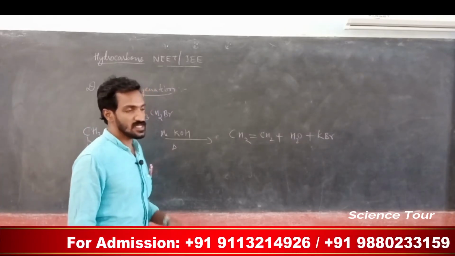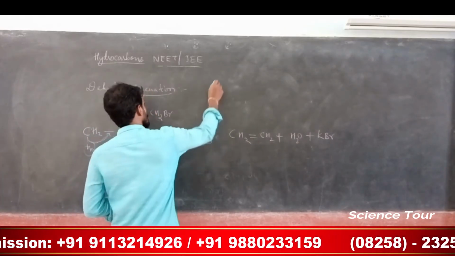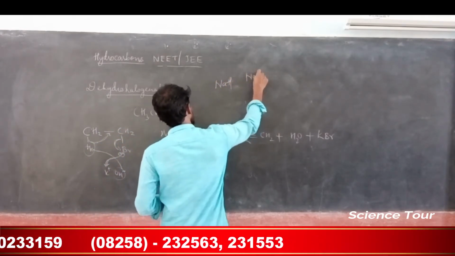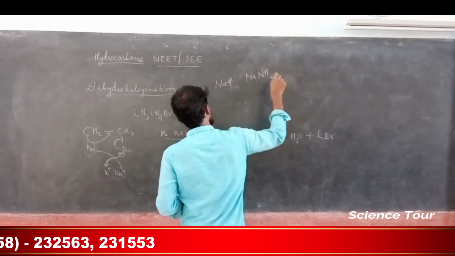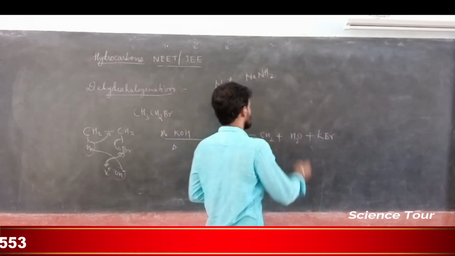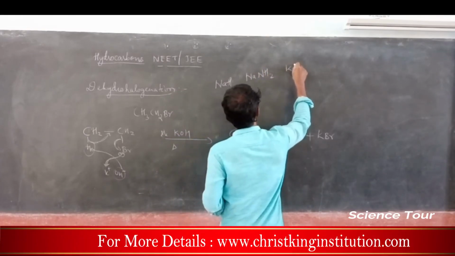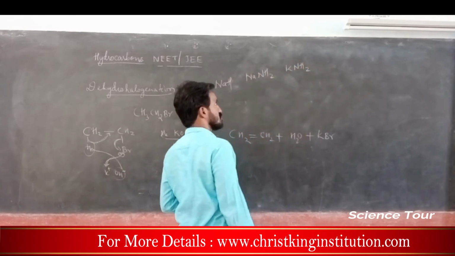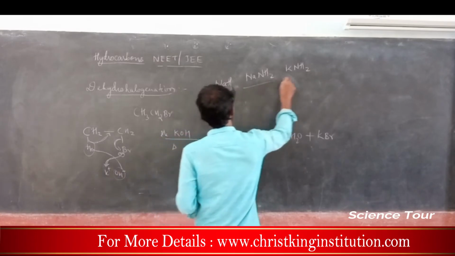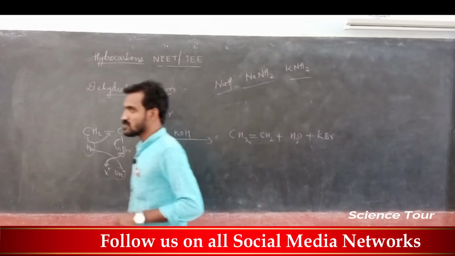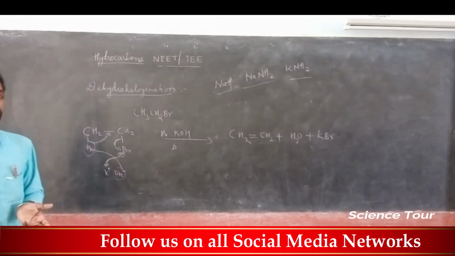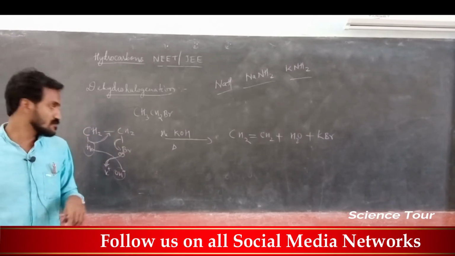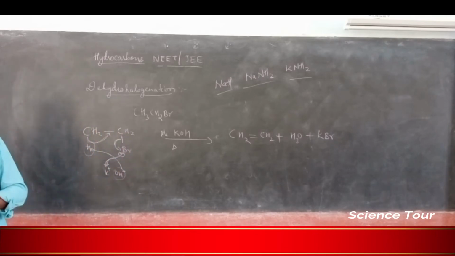This reaction is also possible in the presence of sodium hydride, sodium amide or potassium amide. Dehydrohalogenation, removing hydrogen and halogen, takes place with these reagents. Note down, my dear students.